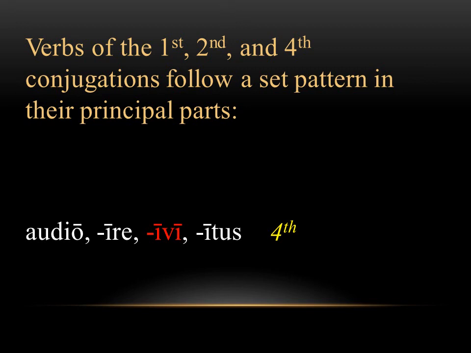Slight difference, but it's not too bad of a pattern to remember. And again, this is just a general rule, but many 4th conjugation verbs will use an IVI for the perfect tense. The 4th principal part, again, pretty standard. You're going to notice the US ending. And remember, this is an adjective, so it's technically us, but for our purposes, we'll just use the US. It's following a pretty set pattern.